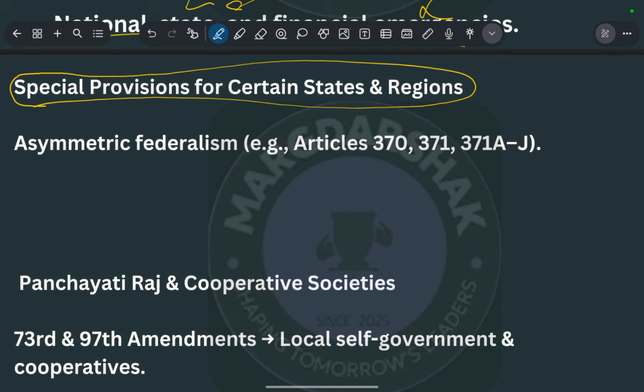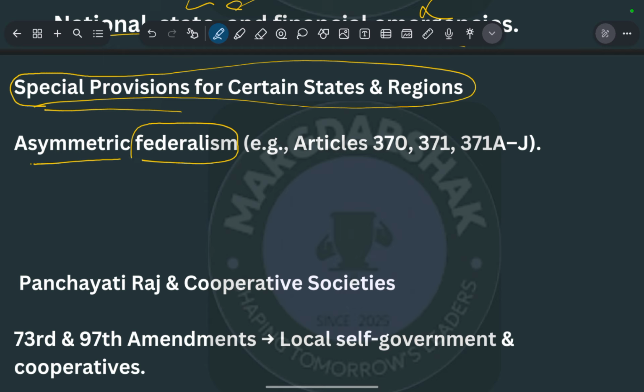Okay, so next is the special provision for certain states or regions. To help states like backward states, or to provide them equity, there are some special provisions, which is also called asymmetric federalism.